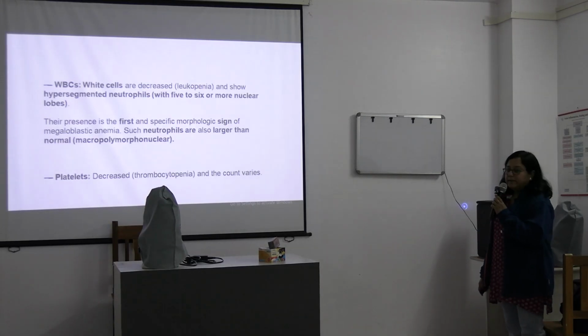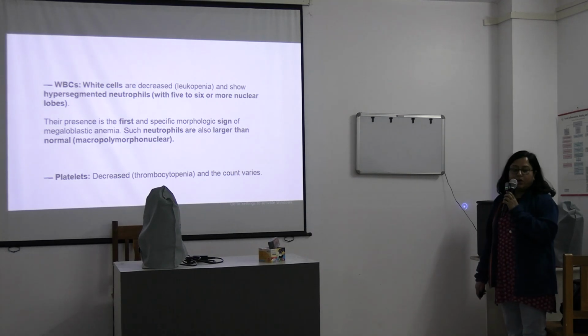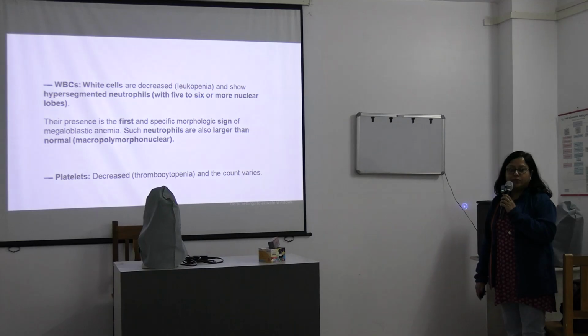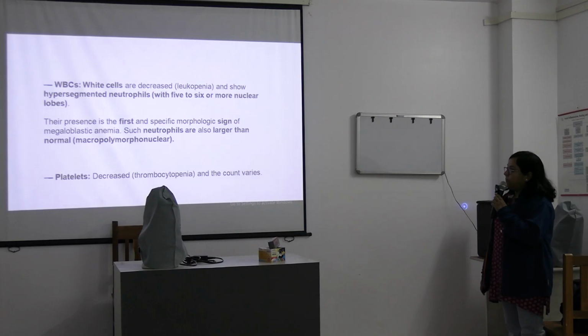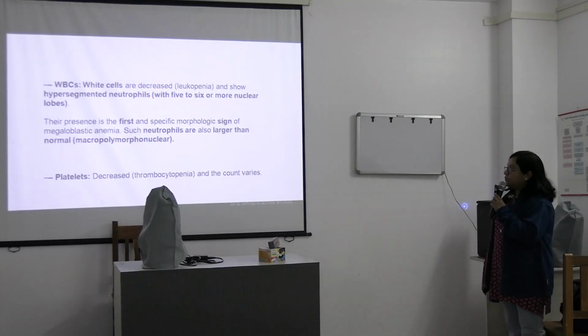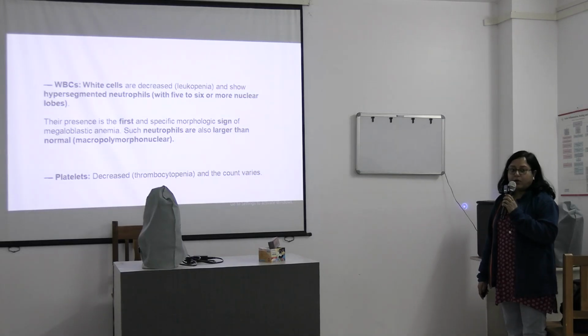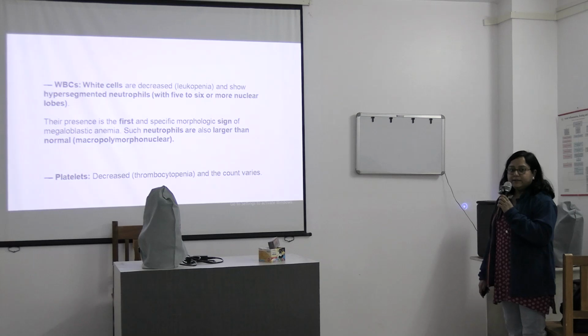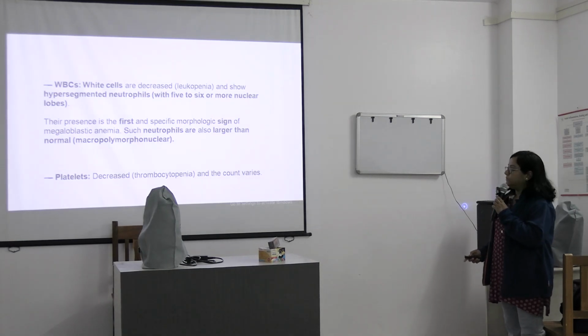So in case of WBCs, the count is decreased, which is called leukopenia, and they show hypersegmented neutrophils, meaning 5 to 6 nuclear lobes are present. This hypersegmented neutrophil is the first and specific morphologic sign of megaloblastic anemia. These neutrophils are also larger than normal, and it is called macropolymorphonuclear. Platelets, the count is decreased, thrombocytopenia, and the count can vary also.